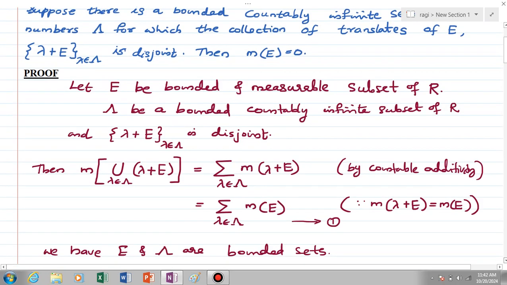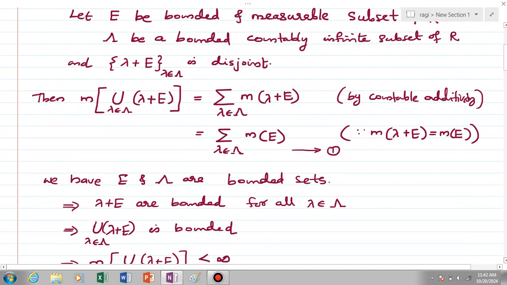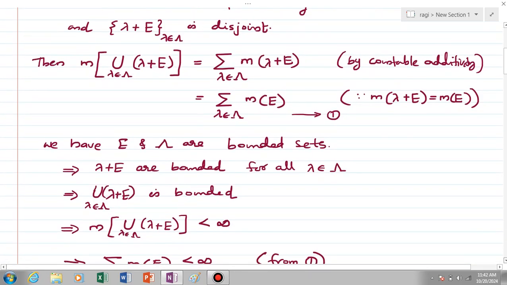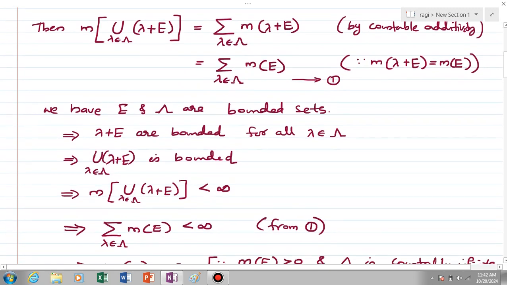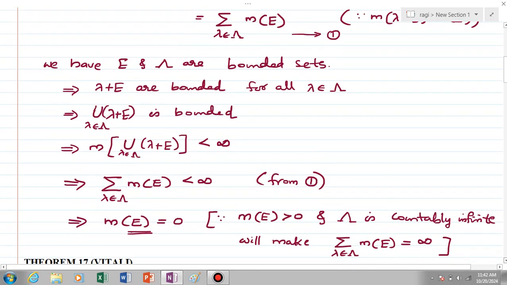Also, E and Λ are bounded sets. Therefore, all translates λ + E of E are bounded for every λ in Λ. So the union is also bounded, and so the measure will be finite. That is, the measure of the union of λ + E is less than infinity. From equation 1, that is equal to the summation of the measure of E, which should be less than infinity. This means that the measure of E should be equal to 0.